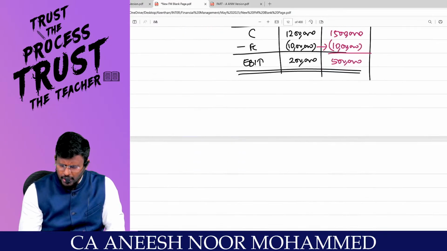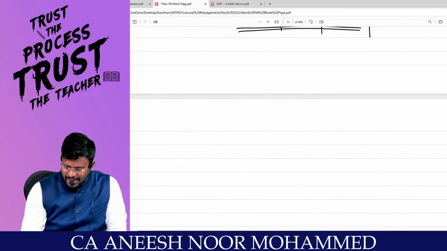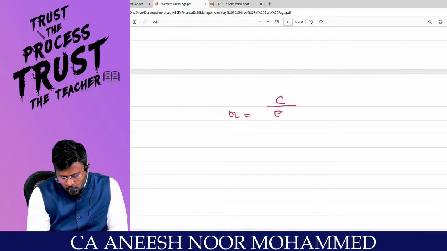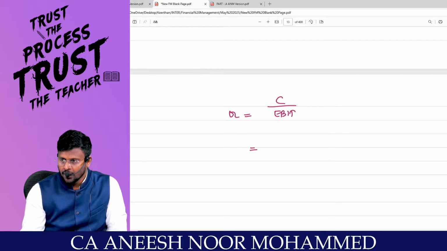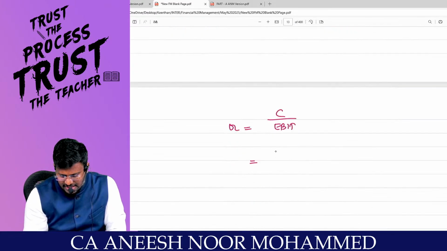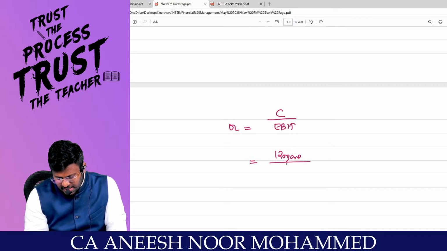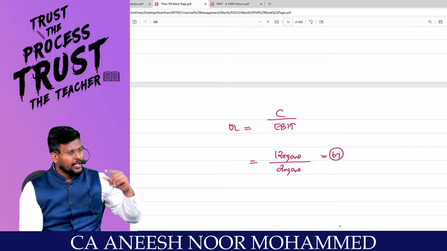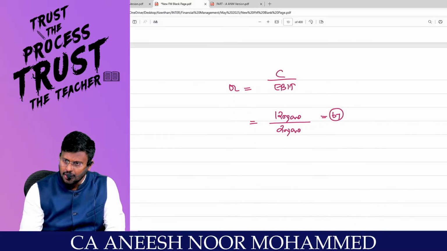Or there is no need to go this much. Sir, I know what the operating leverage is. Operating leverage is equal to contribution divided by EBIT, already I worked out, which is nothing but 12 lakhs divided by 2 lakhs, which comes to 6 times. What I understood is, if 1% change in sales, it will lead to 6% change in EBIT.